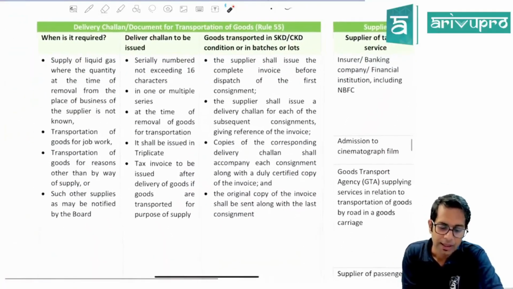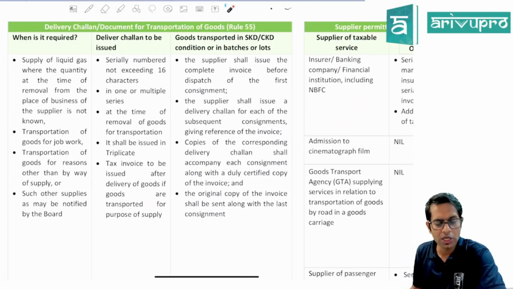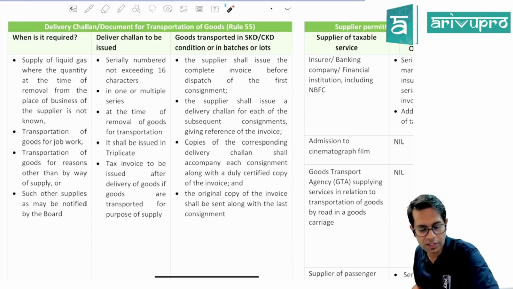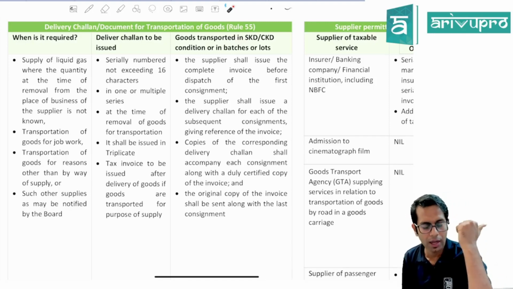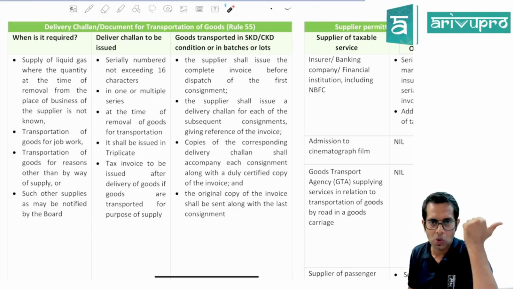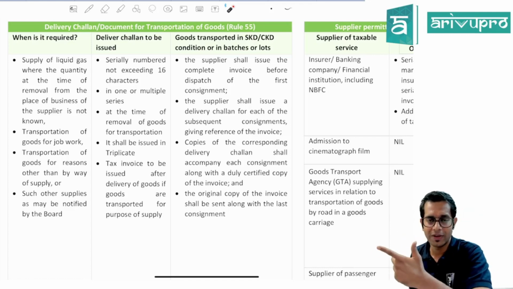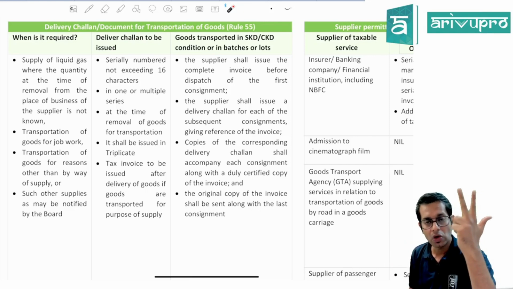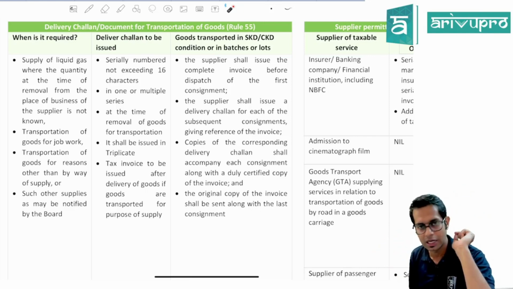Then, a delivery challan or Rule 55 challan is required to be issued by you. Who is required to issue this delivery challan or Rule 55 challan, sir? When is it required to be issued? Whenever there is any movement of goods happening, you are required to issue this document. So if you are moving liquid gas where the quantity is not known at the time of delivery, where you are transporting the goods for the purpose of giving the goods to a job worker, where you are transporting the goods for any reasons other than supply, you'll have to give this document called a delivery challan.